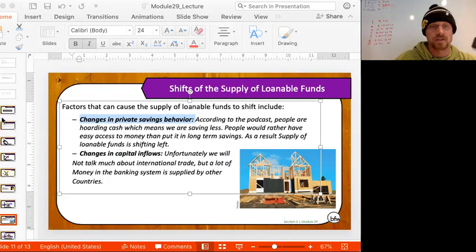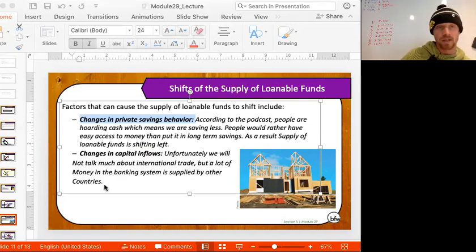The other thing that will shift the supply of loanable funds is what we call capital inflows. Unfortunately, in this class, we'll not talk much about international trade. This is one of the sections that the AP test has decided to chop out of the AP testing this week due to the coronavirus.